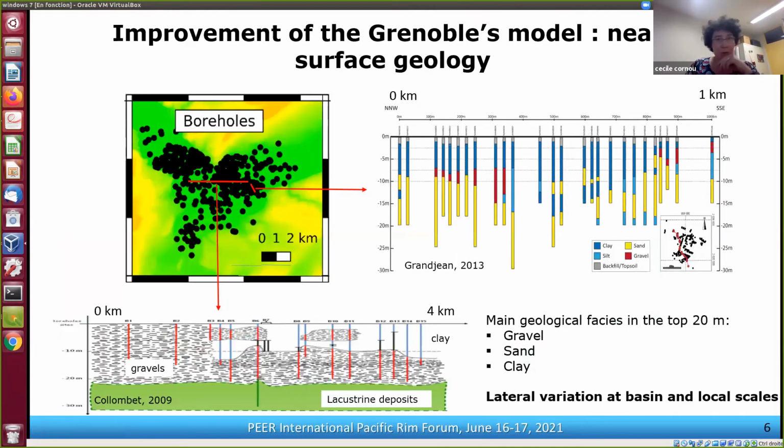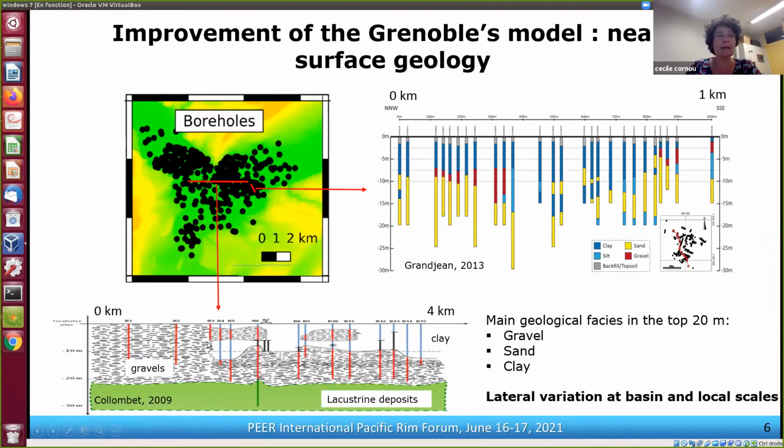The first geological analysis of the geological logs shows that in the near surface, in the first 20 meters, we have mainly gravel or sand or clay. And we can see also that we have a large lateral variation of the surface geology at the basin scale, but also at local scale.